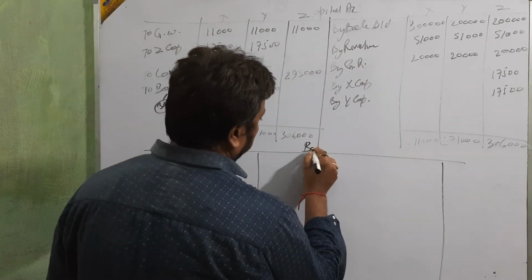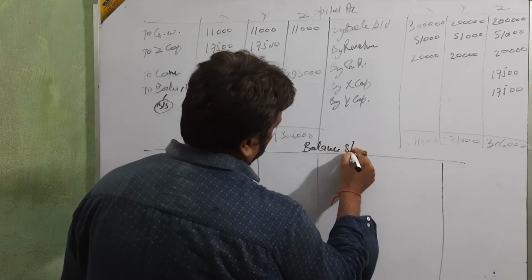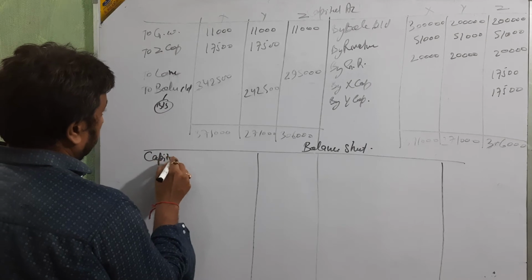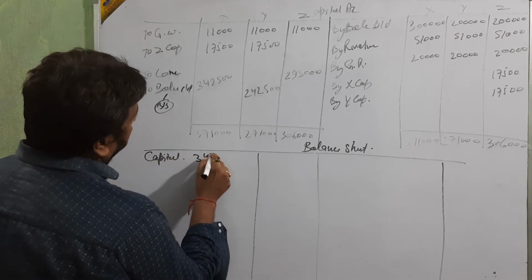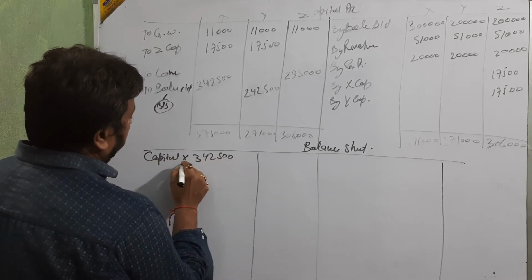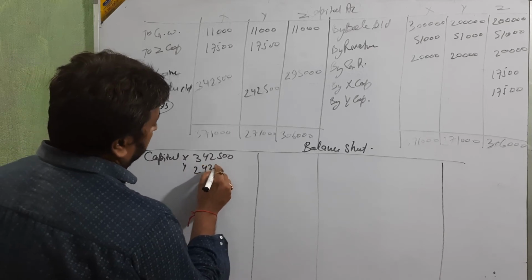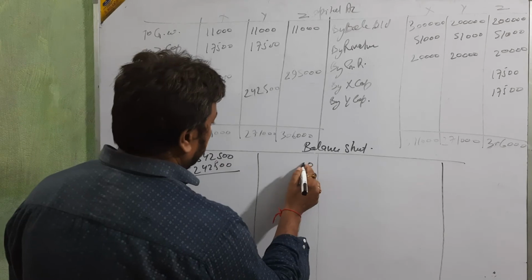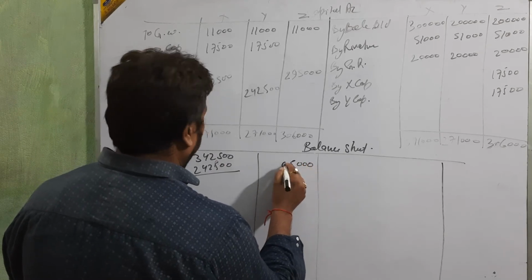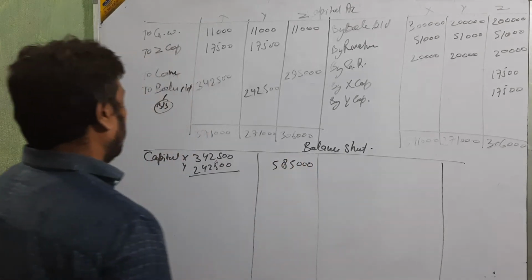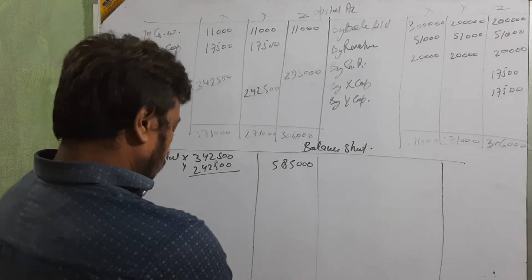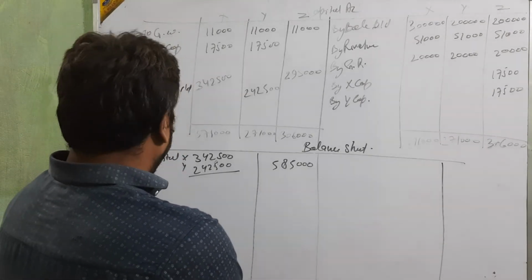Balance sheet. Capital: X and Y 3,42,500 and 2,42,500, which totals 5,85,000.